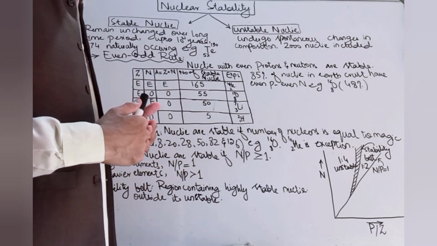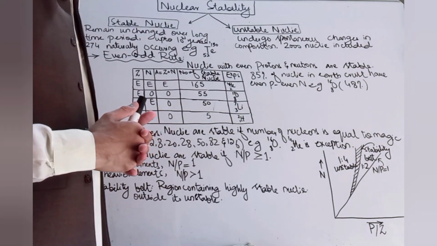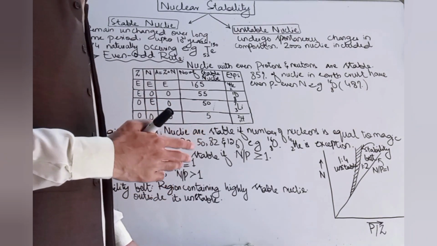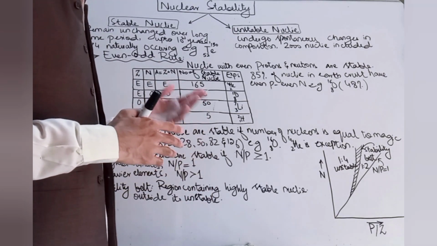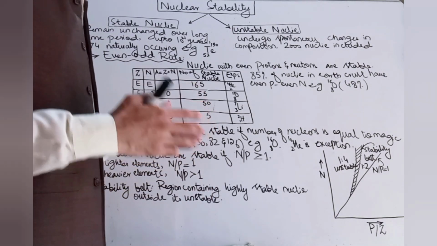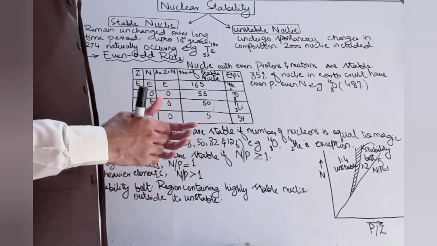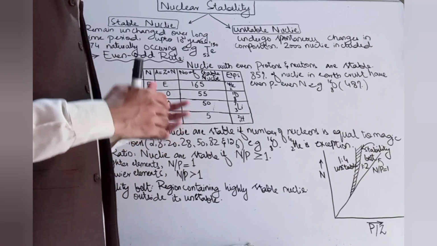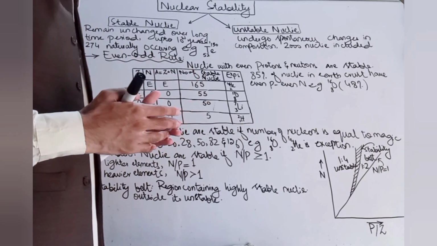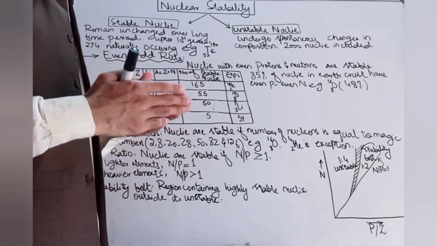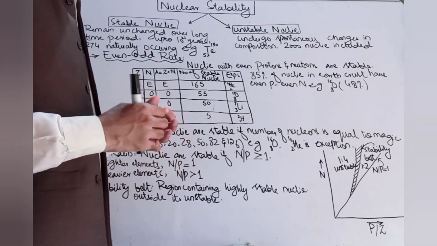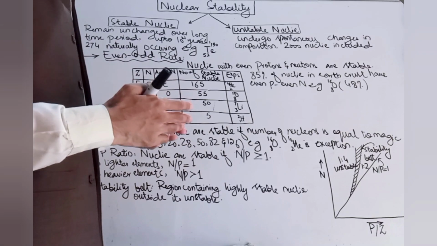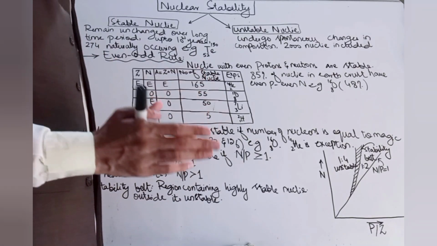In today's lecture, we are going to talk about nuclear stability. Basically, it's observed that there are many isotopes that are quite stable, and some of the isotopes are known as the unstable isotopes. So, we are going to talk about the concept of stability, which nuclei would be called stable and which unstable, and then we will talk about the criteria upon which we can classify a nuclide or the isotope of an element as stable or unstable.